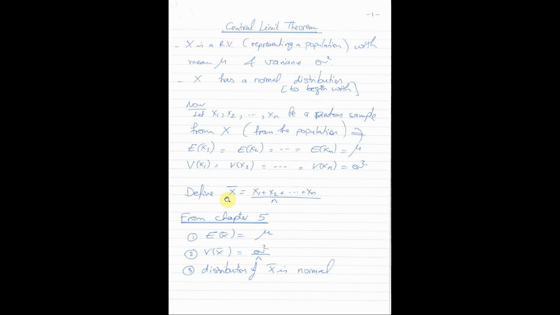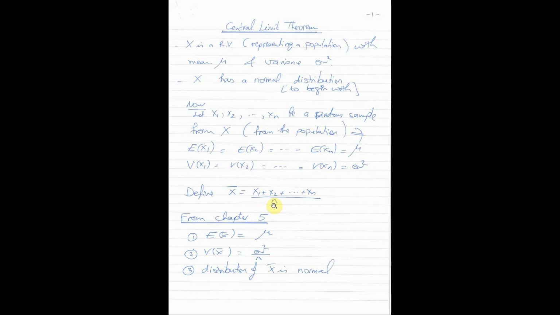Let's define x bar, which is the sample mean. X bar should represent the average of these random variables. So if x1 is the GPA of the first student in the sample, and xn is the GPA of the last student in the sample, then x bar represents the average GPA of my sample, not the average of the entire population, no, the average of my random sample. So we know from before that x bar, the sample mean, is equal to x1 plus x2 plus and so on until plus xn divided by n.